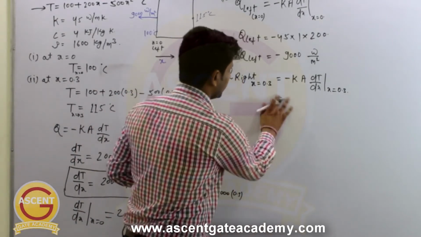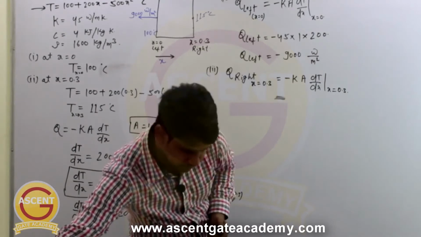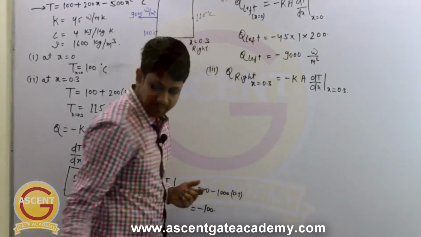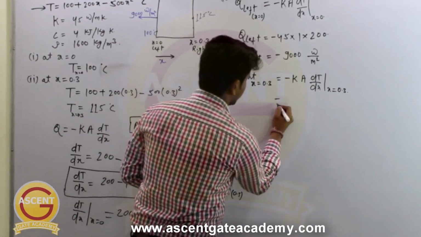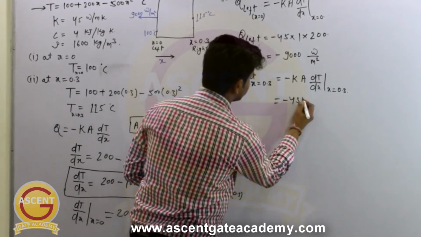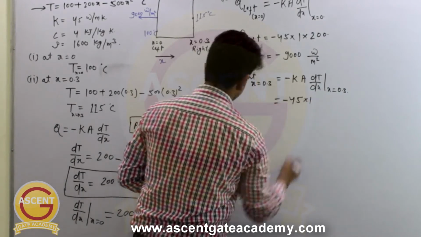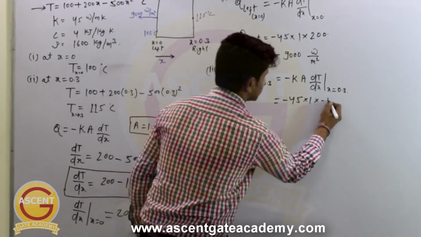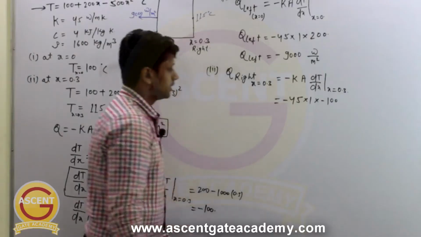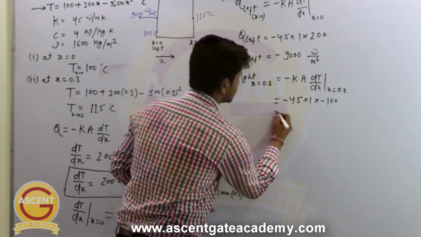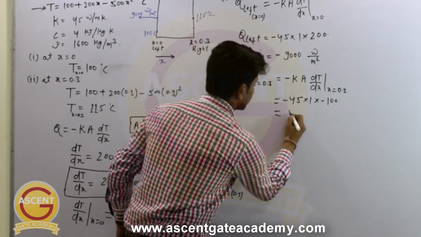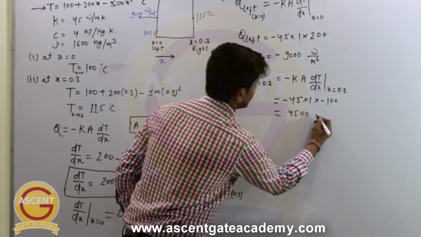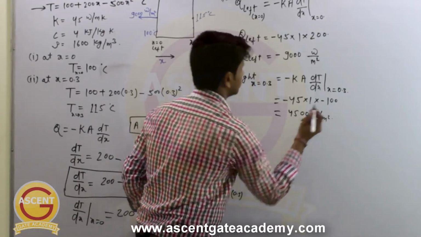So this K is given as 45, so it will be minus 45 into area is 1, and this dT by dx value is minus 100. Now this minus minus will become plus, and this will be equal to 4500 watt per meter square again.